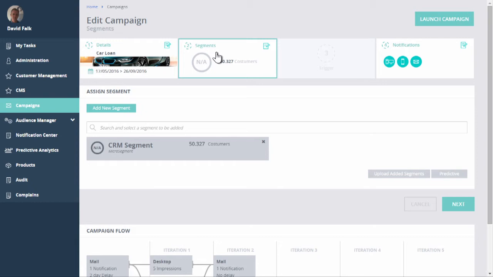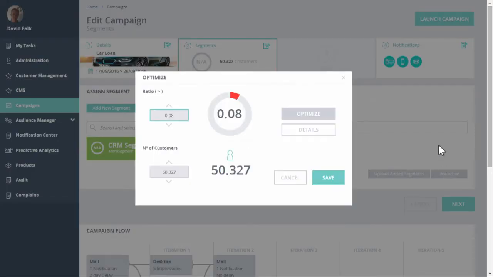And now I come to the first really unique part of our platform, which is that it has a data analytics module built in. So there's no separate tool here. It's all right here at my fingertips. And this is going to help me to predict the success, to predict the outcome of my campaign. So what I will do here is select the segment and click on predictive here. And I have this little pop-up here that shows me that 0.08% currently is the predicted success of this campaign.